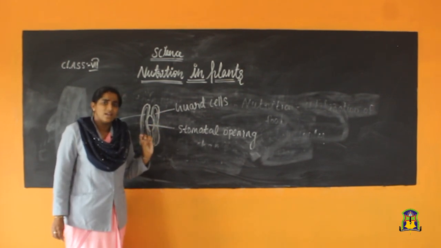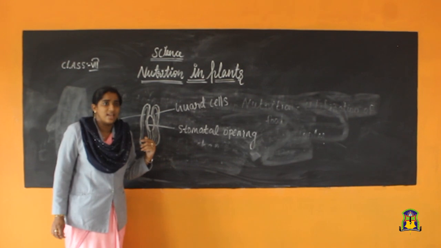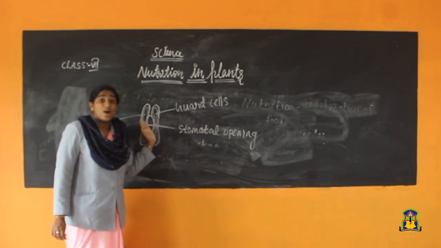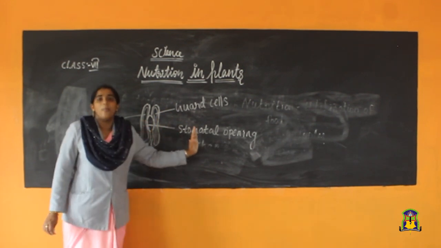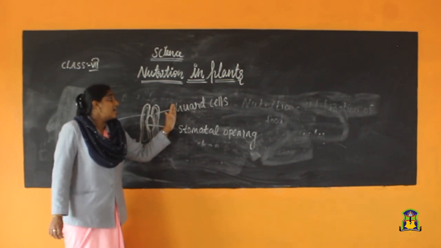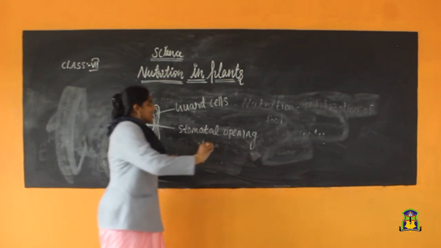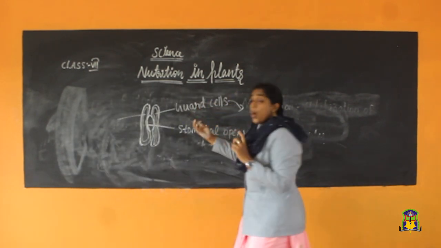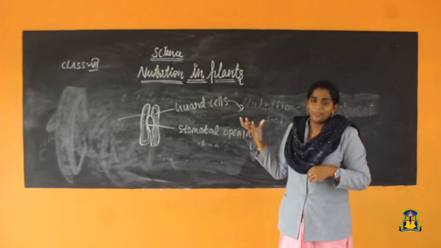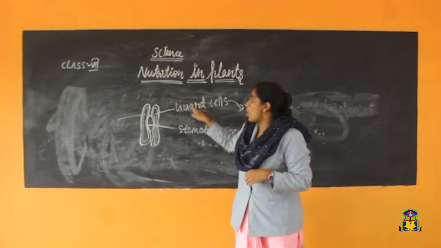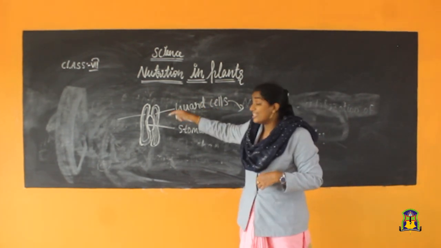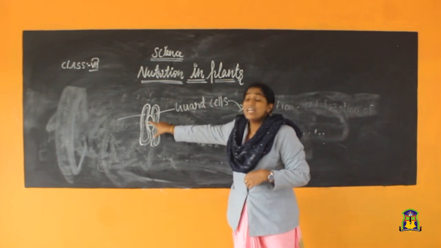What is the function of guard cells? Guard cells surround the stomatal opening. It is situated surrounding the stomatal opening. And what is the function of guard cells? Guard cells help to open and close the stomata. Understood? It regulates the opening and closing of the stomata.